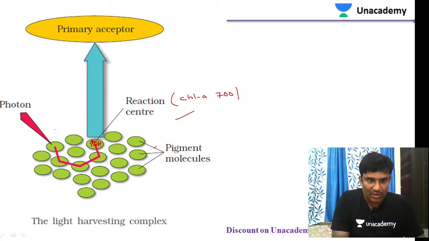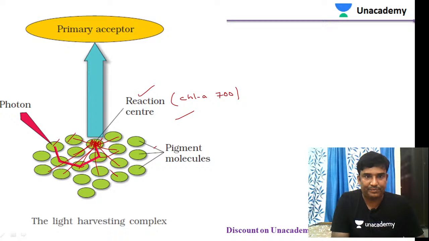From all the other molecules, the photons that were received are getting transported to the reaction center. Whatever energy is trapped, they give to one single molecule. You can see that one single molecule is the reaction center, and they are passing the energy to that single molecule.